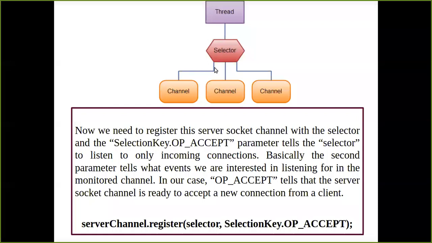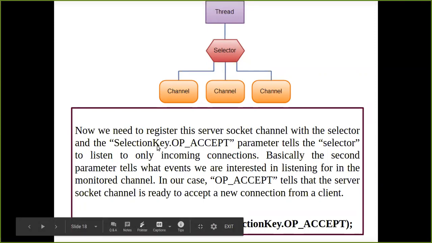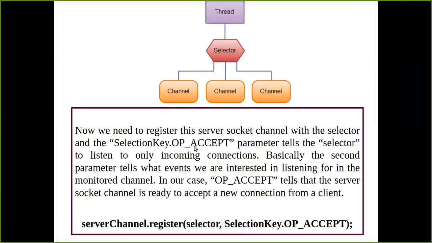So putting or keeping the records of the port numbers and host name, all that has to be done by your selector. Okay, so that selector is going to have a server socket channel, which is responsible to listen to the port numbers through which the incoming connections are going to come. Okay, and then we are going to use a parameter that is something known as what? SelectionKey.OP_ACCEPT.